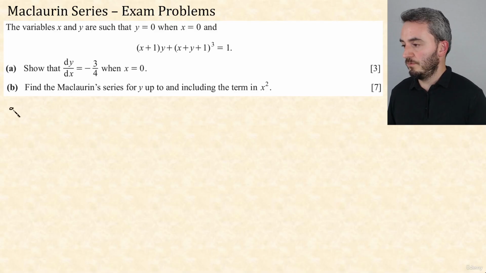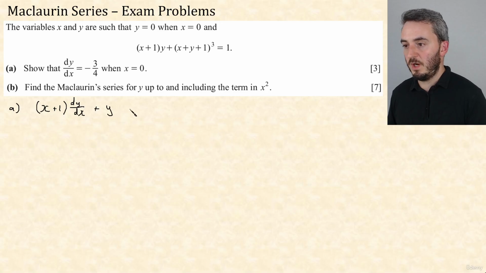It's product rule for the first one, so u and v dash plus u dash v, so u dash is 1 and v is y. Next, it is chain rule. So power comes down, drops by 1, multiplied by the derivative of what's inside the bracket, which is 1 plus dy by dx.